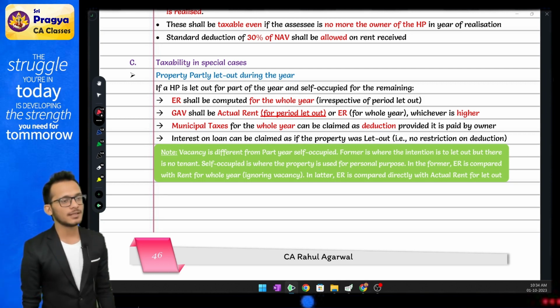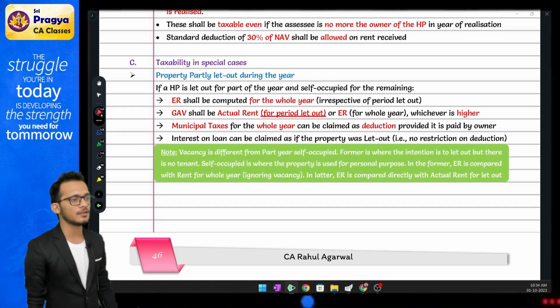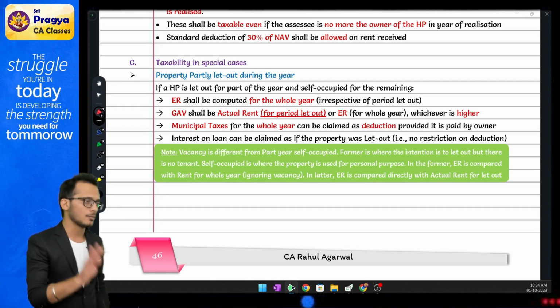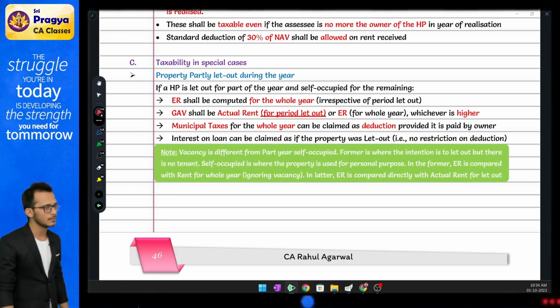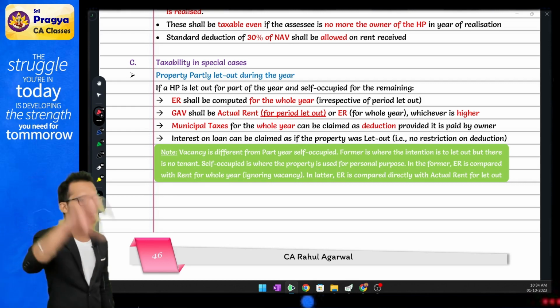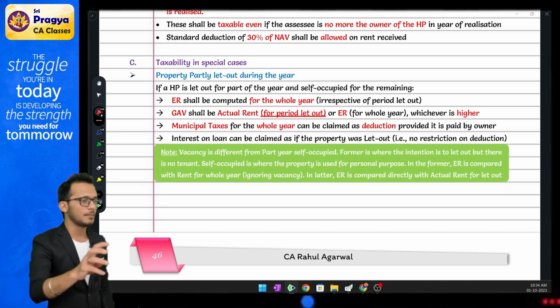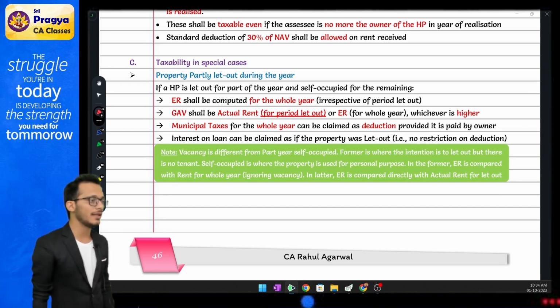In the exam, how to understand whether this is a part SOP, part LOP house or a vacancy house? The question will tell you. If it says that the house was vacant for so and so months, it means it is vacancy. If the question says the person himself was living in that house, that means it is part SOP and part LOP. Understand the difference very clearly.